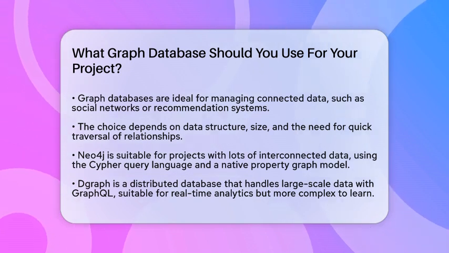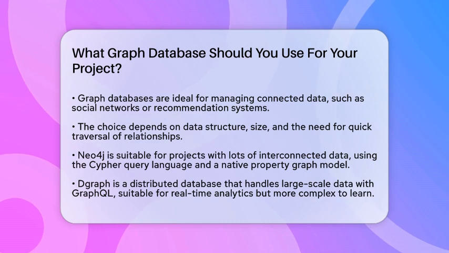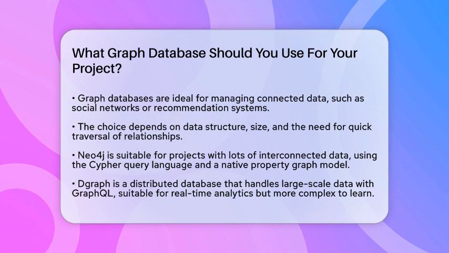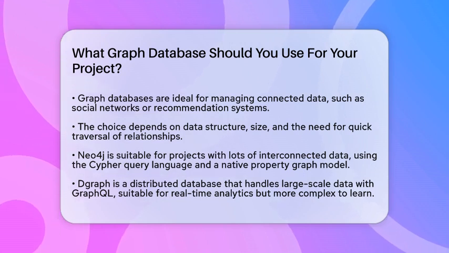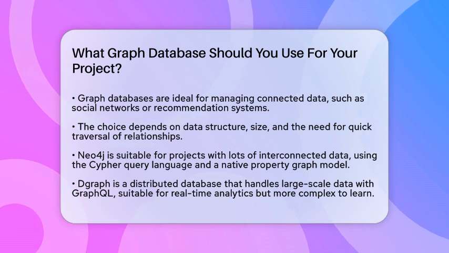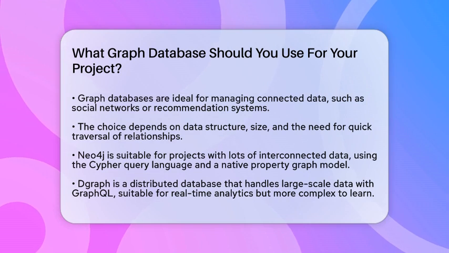First, think about how your data is structured. If your project involves lots of interconnected data and you need quick traversal, Neo4j could be a good fit. It uses a native property graph model and has a query language called Cypher, which is made specifically for graph data. It's known for high performance with complex relationships and has a strong community to support you.